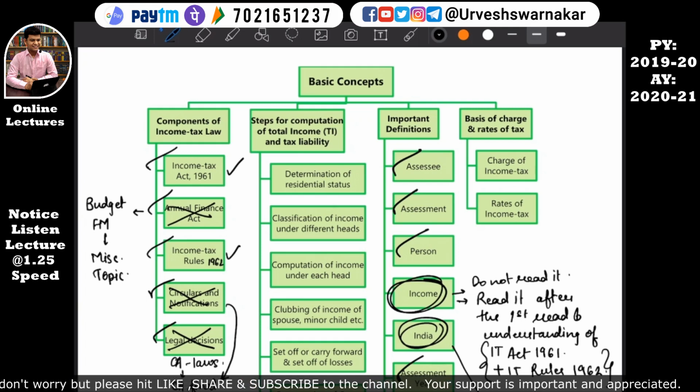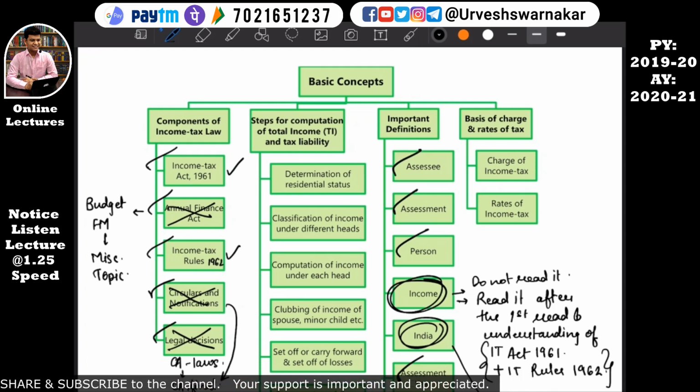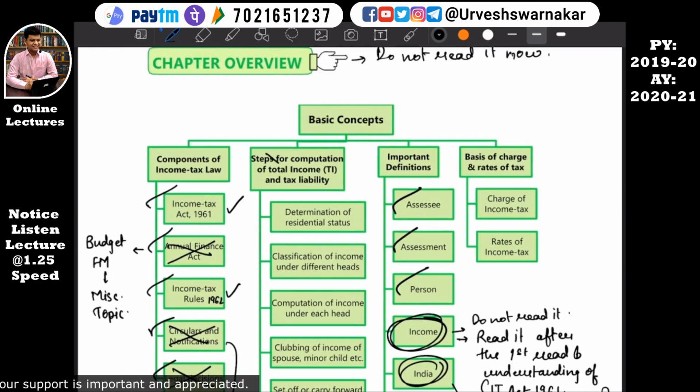Now I can't define for you what all sections are there in the Income Tax Act, but the institute has tried to do that, but I don't think that is important. Well, anyway, after the first cycle, when you just read it, you will understand, okay, this section is in this particular head, I have studied this. And rules also. So we don't need to study this right now.